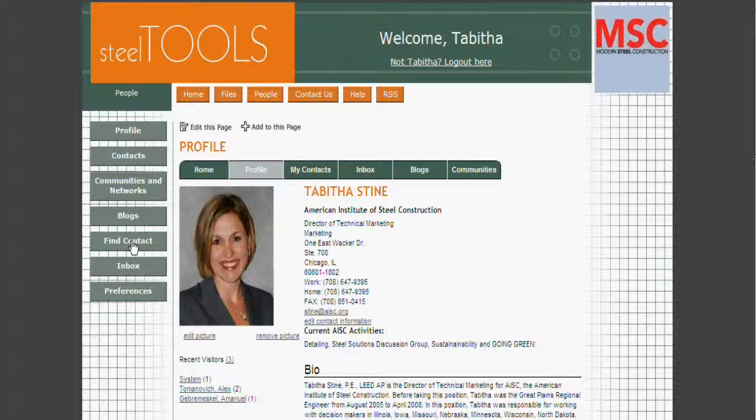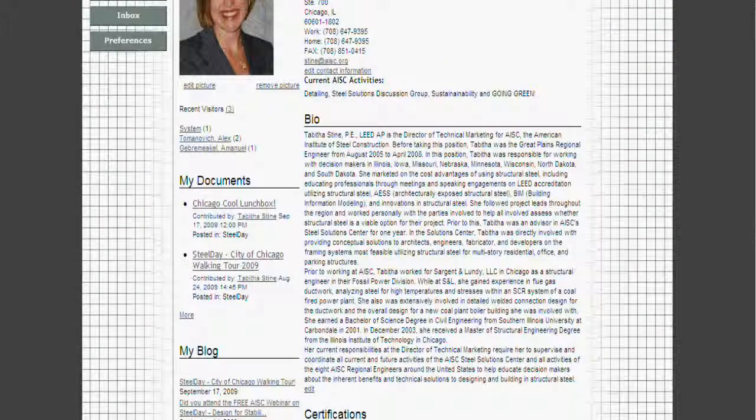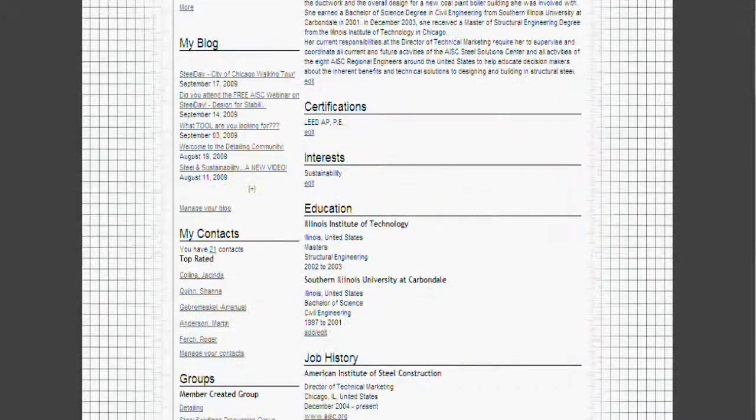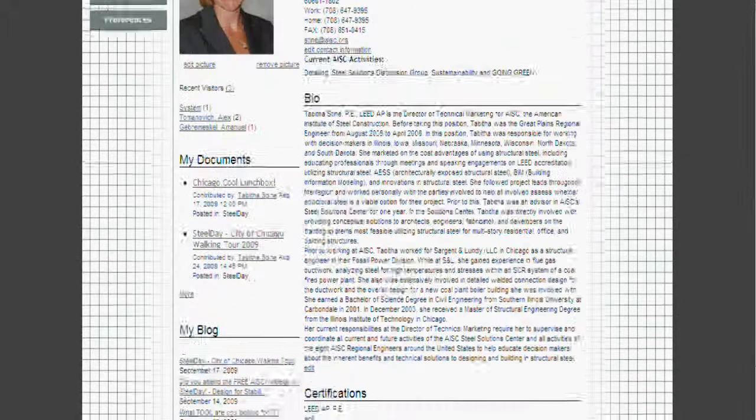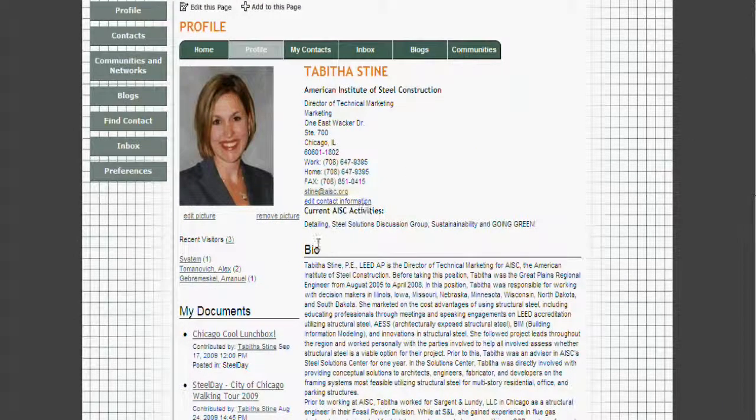Once you have your own contacts set up and you can manage them, at any time you can click on one of these people to interact with them and find out what they're doing on the site. For example, if I click on one of my contacts, Alex Tomanovich, I will quickly be able to see his profile page that is similar to the profile page that I'm showing you of myself. This is a great way for you, if you're not using RSS feeds, to find out what they have been doing recently.